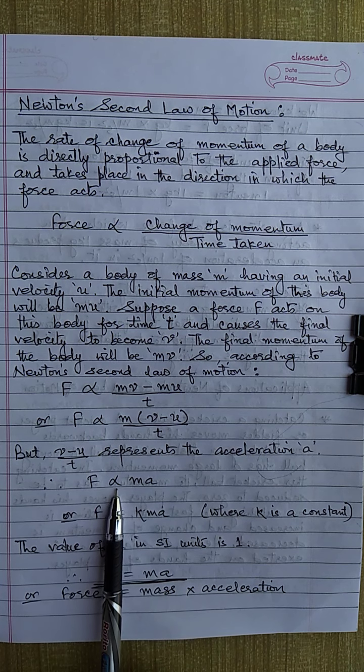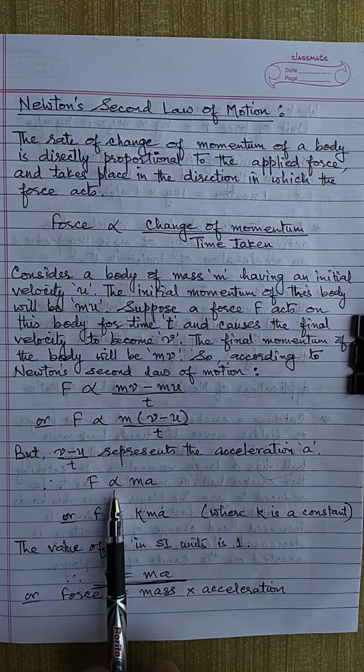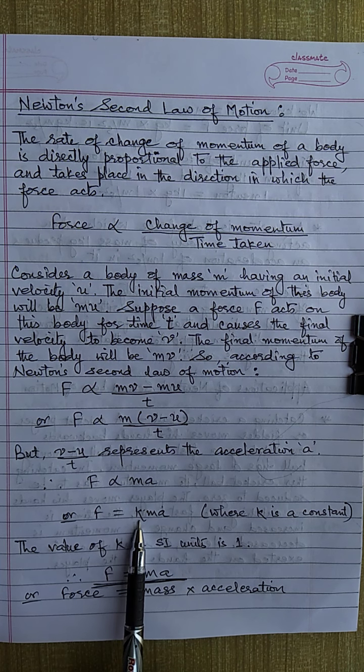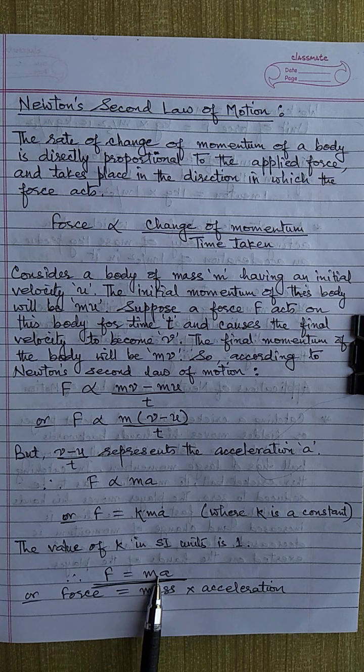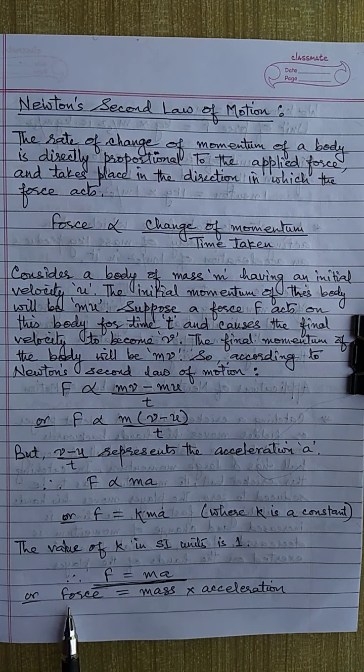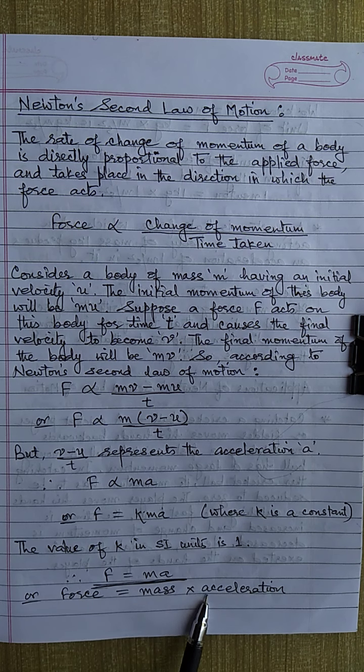Now when we replace this proportionality sign with an equality sign, there comes the constant k. The value of this constant k is 1. So we will get F is equal to ma. This is a very important relation you have to learn. Force is equal to mass into acceleration of the body, and force will act in the same direction as that of the acceleration.